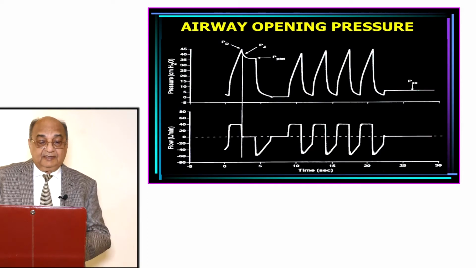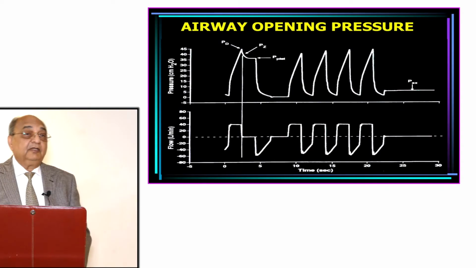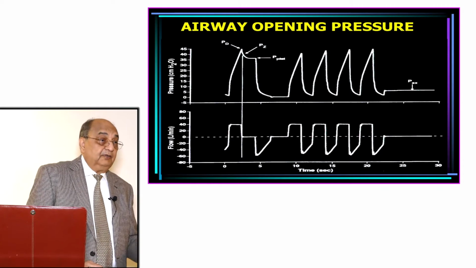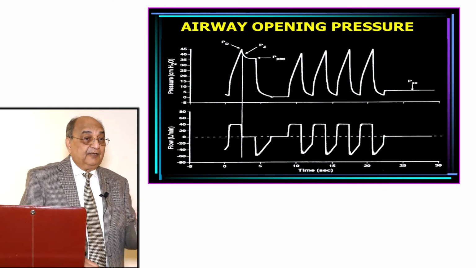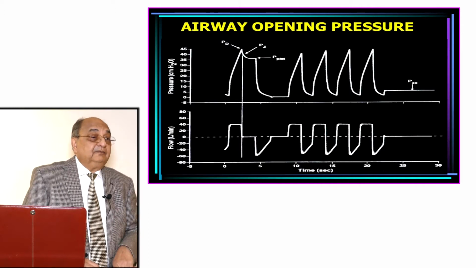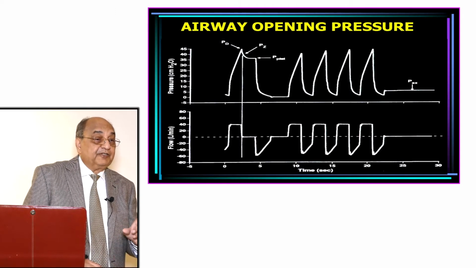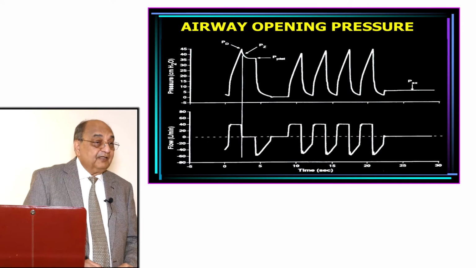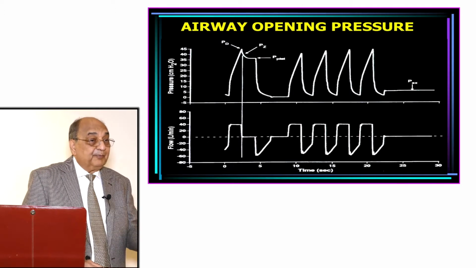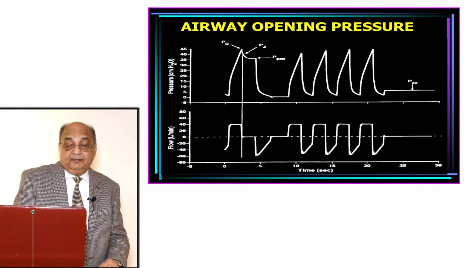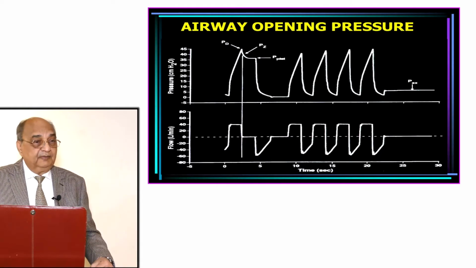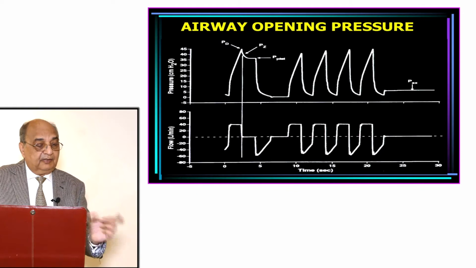Now, whenever you are ventilating a patient, you should go into graphical representation also. One graphical representation is the volume and pressure curve, which is called the compliance curve. The other is the pressure and flow curve, and you calculate according to time.